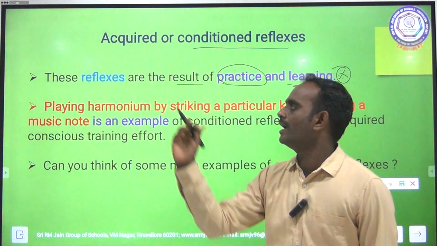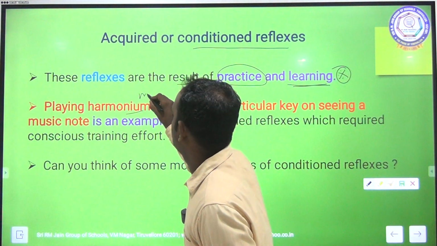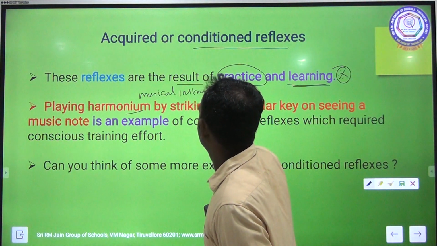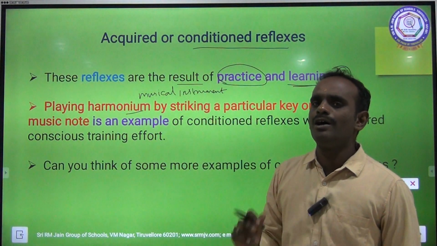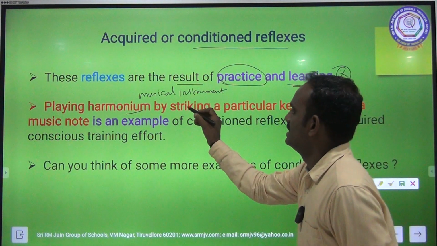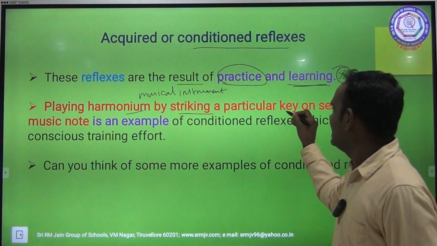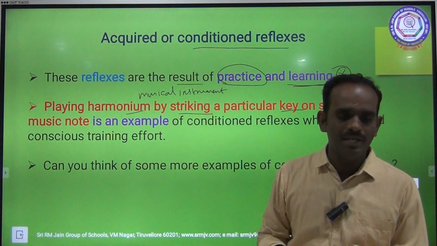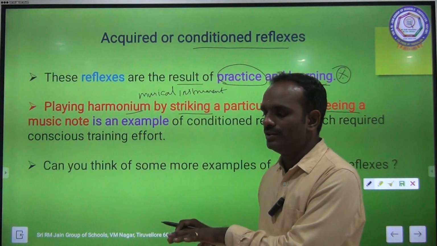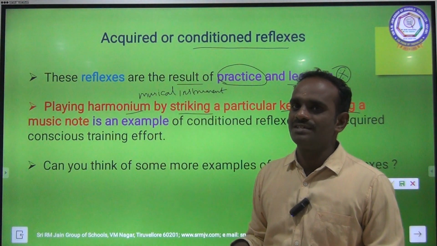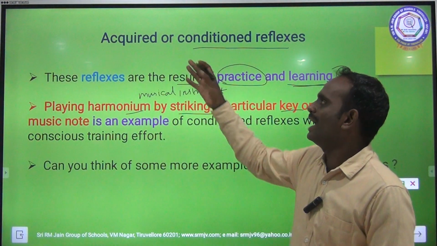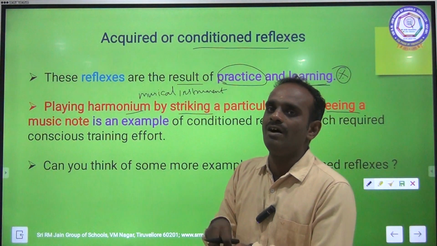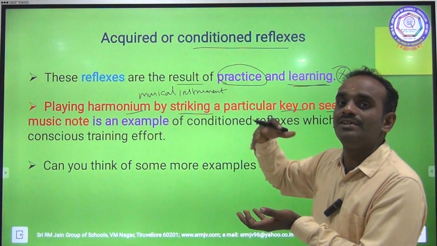Playing harmonium. Harmonium is nothing but a musical instrument. So playing harmonium by striking a particular key on seeing a music note. Without seeing the harmonium, just seeing the musical note, we are able to play the harmonium, right? That is said to be an acquired or conditioned reflex. This particular reflex is based on continuous practice and continuous learning.